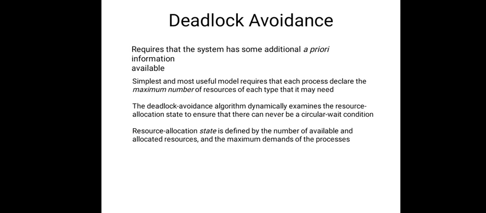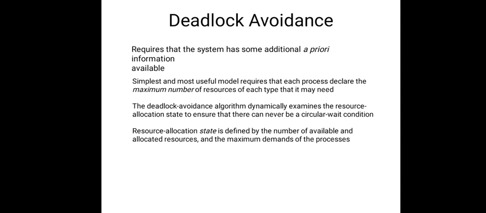Students, the problem with the deadlock prevention mechanism is the lower device utilization and the reduced system throughput. Whatever the number of resources, they will be utilized at a lower rate, and the whole system output or performance will be reduced in the deadlock prevention mechanism. To avoid this, we can have the approach of deadlock avoidance, which requires